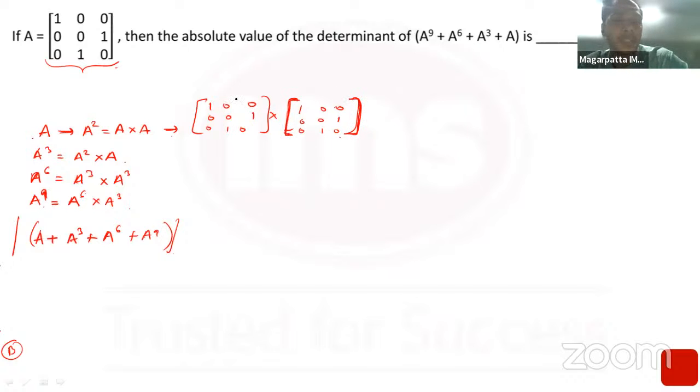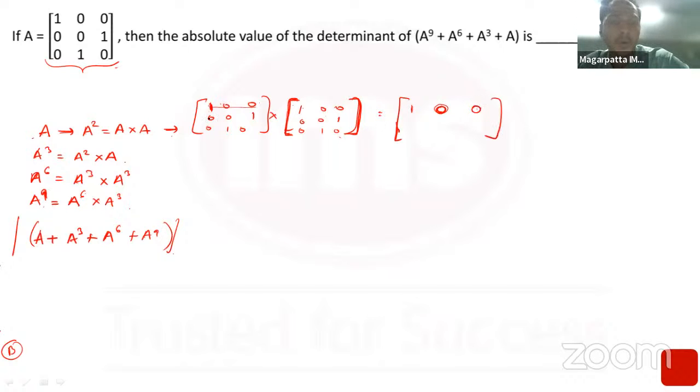So if I do the multiplication, again, if I have to end up doing so many multiplications, it's going to be very difficult. So let's quickly check. This is going to be 1 into 1, this row into this column. There's only 1 into 1 which will happen. Next, this element would be this row into this second column. 1 into 0, 0 into 0, 0 into 1, it will end up being a 0 only. Next element would be first row, third column. Again, no 1 into 1 will you find, so it will again be 0.